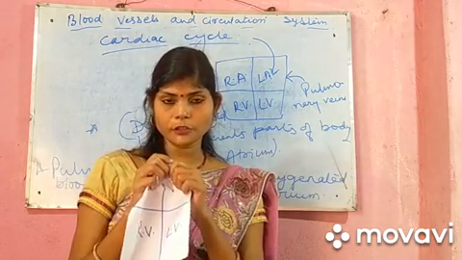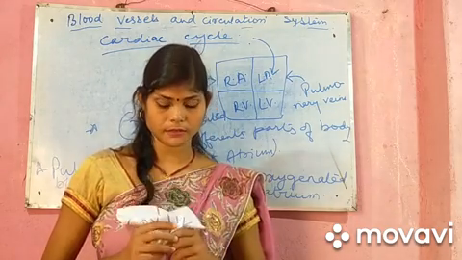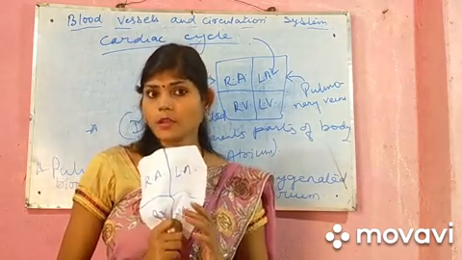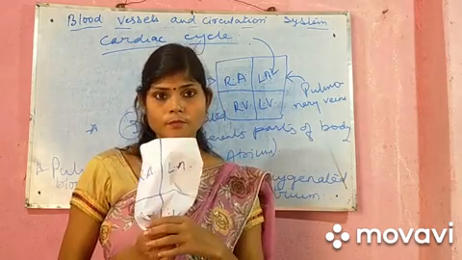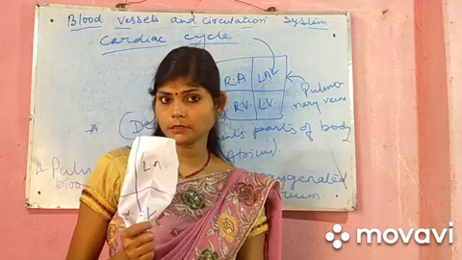Now when the blood has gone into the ventricles, the atria come back to the normal position. Now the ventricles contract. When they contract, the blood goes from here into the aorta and from the aorta to the different body parts.